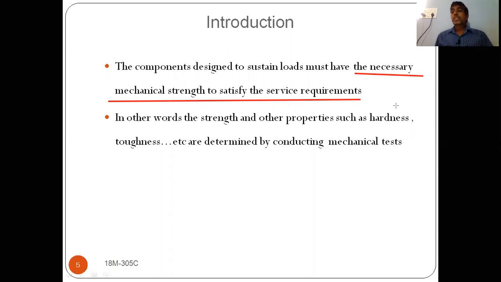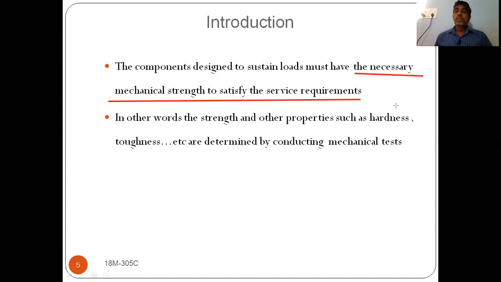So by using these tests only, we can find out which material has how much strength, whether tensile, compression, or shear. That's why we have to do tests. By using these test results, we can check that the material has sufficient strength to meet the service requirements.